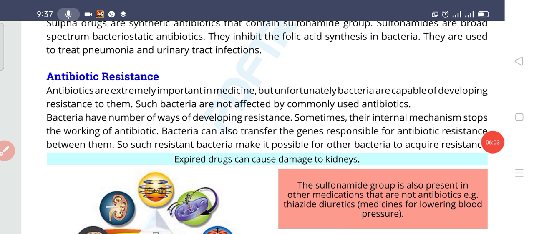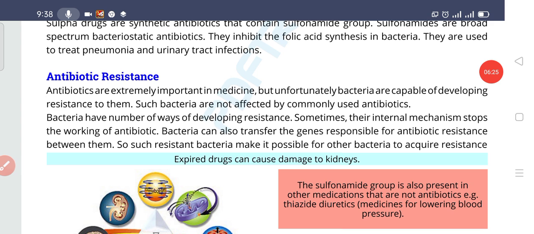But it is not like that antibiotics are only killing the bacteria. Bacteria are also getting resistance to the antibiotic. Resistance means that the antibiotic is no more able to work against the bacteria's growth. So students, it is not always happening that bacteria are only killed by the antibiotic, but some bacteria also develop resistance against the antibiotic. This means that the antibiotic is no more able to stop the growth or to kill the bacteria.